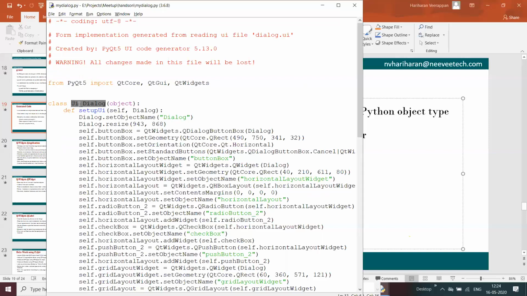Whenever we are converting, the class name will be created accordingly. If suppose X is the file name, then x.ui conversion will create the class name like Ui underscore X. Here we have used dialog.ui that gets converted with the class name of Ui underscore dialog basically.